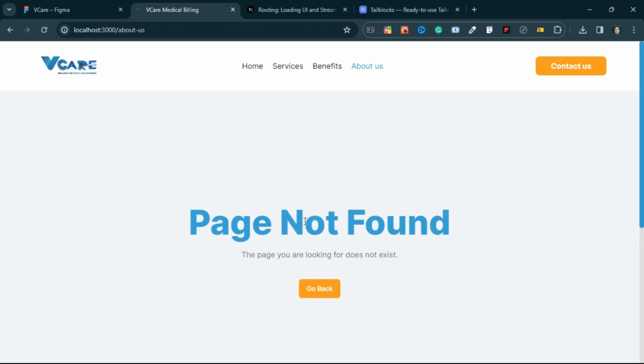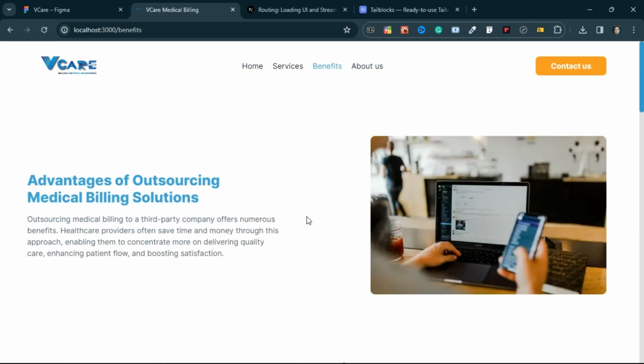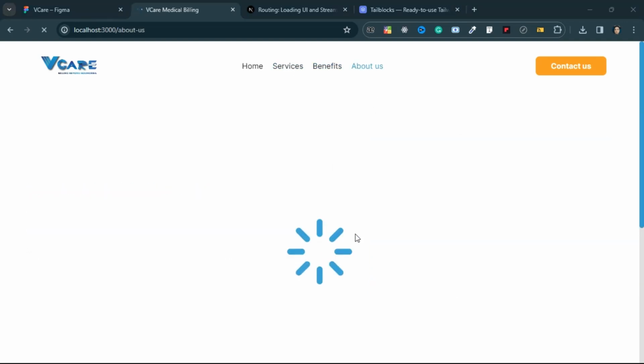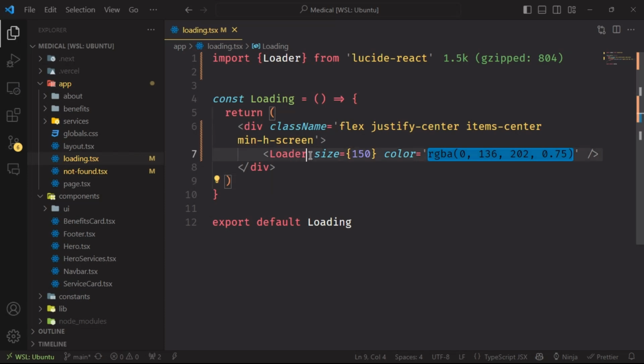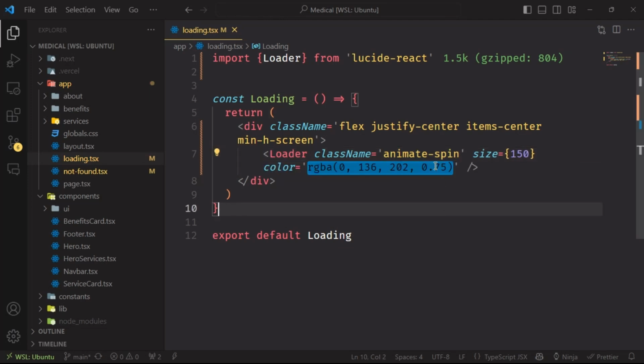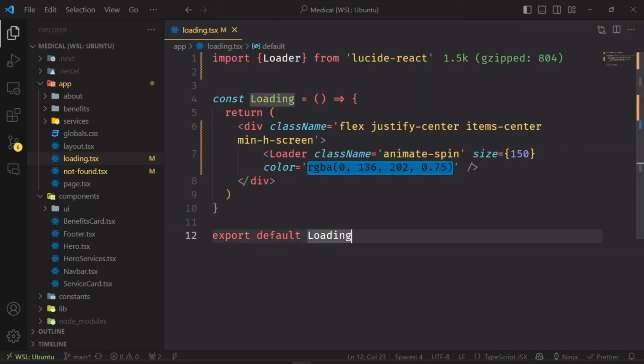You can see here the loader, but the loader is not rotating. If I'm switching from one page to another, the loader is showing, but it's not rotating. Now here we have one Tailwind class we can add. className, animate-spin. You can see here it will rotate 360 degrees infinitely.